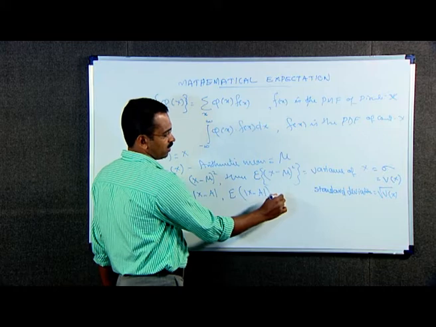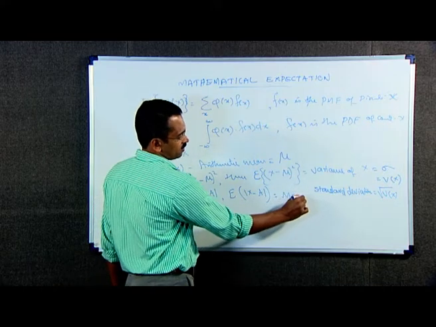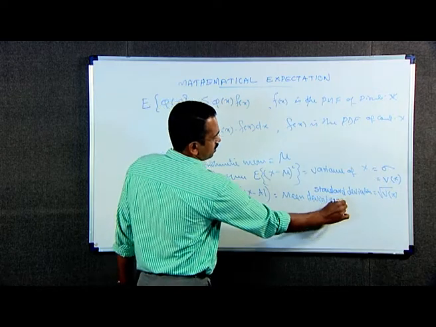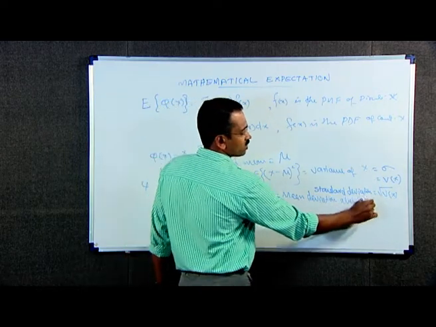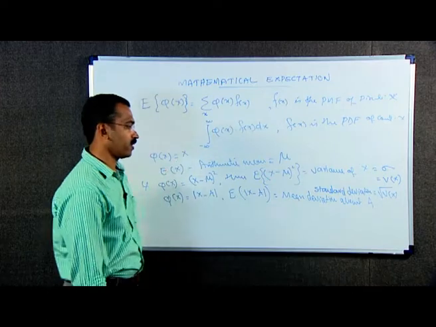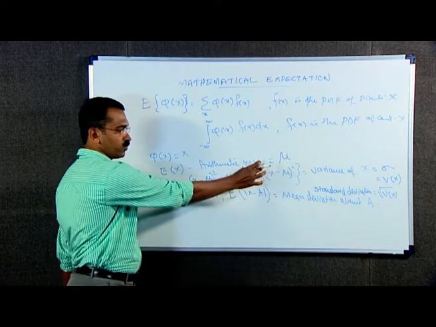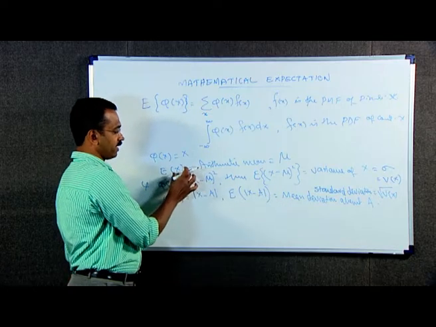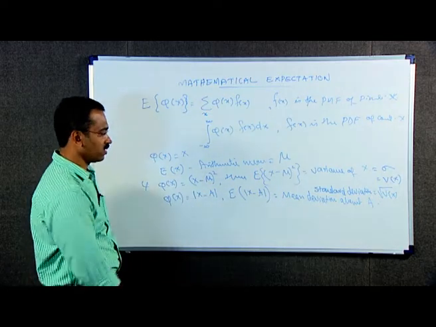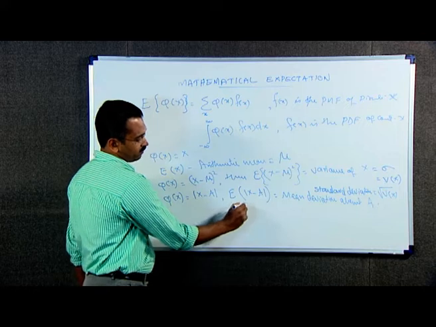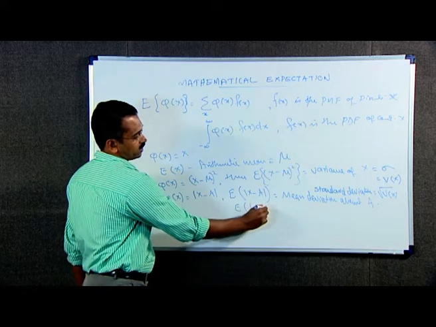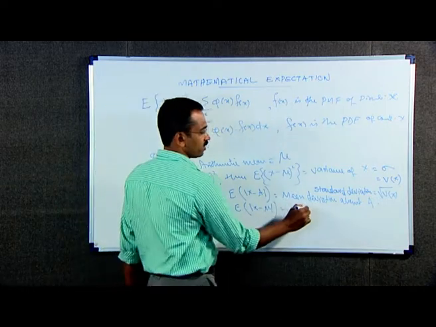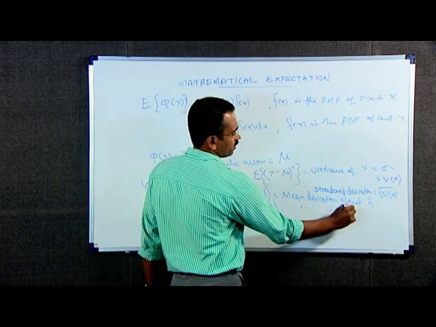This is the mean deviation about the constant a. If we take a as mu, that is, if we take the value of a as the value of expectation of x, then the expectation will become E of mod x minus mu, which is known as mean deviation about the mean.